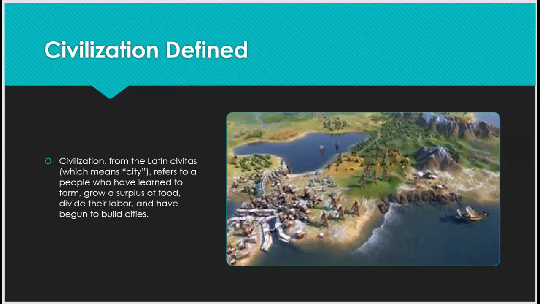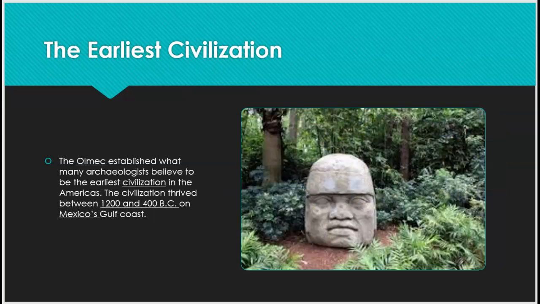Civilization defined. Civilization, from the Latin civitas, which means city. It refers to a people who have learned to farm, grow a surplus of food, divide their labor, and have begun to build cities. The earliest civilization. The Olmec established what many archaeologists believe to be the earliest civilization in the Americas. The civilization thrived between 1200 and 400 BC on Mexico's Gulf Coast.